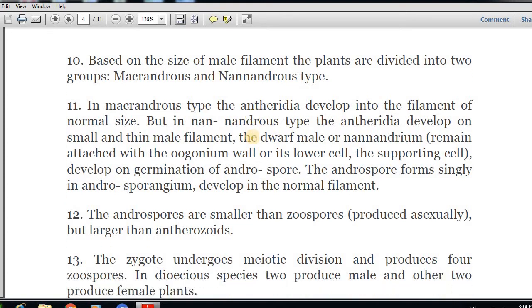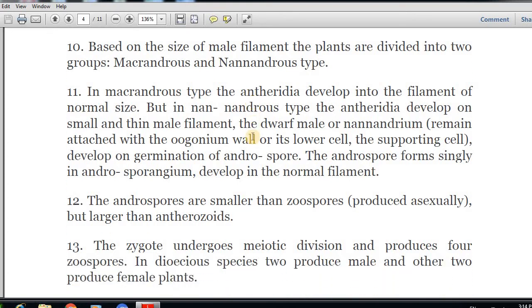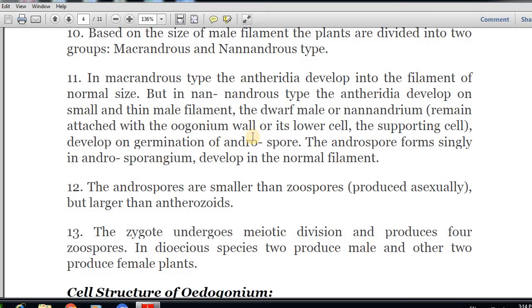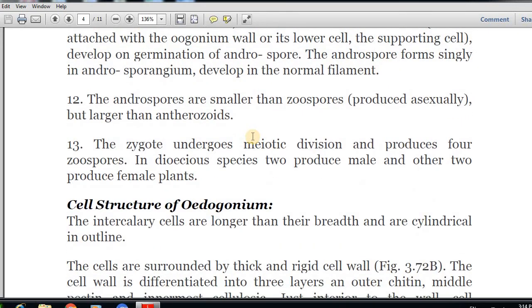The next feature is that androspores are smaller than zoospores but larger than antherozoids. The last feature is that the zygote undergoes meiotic division and produces 4 zoospores. In dioecious species, 2 produce male and the other 2 produce female plants.